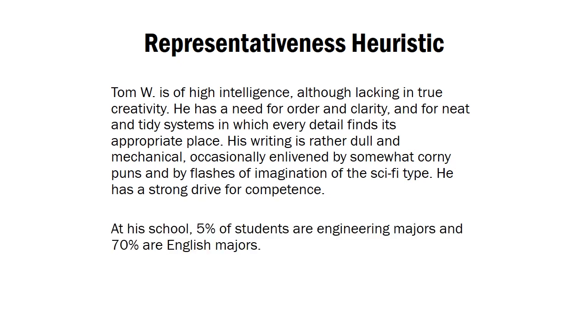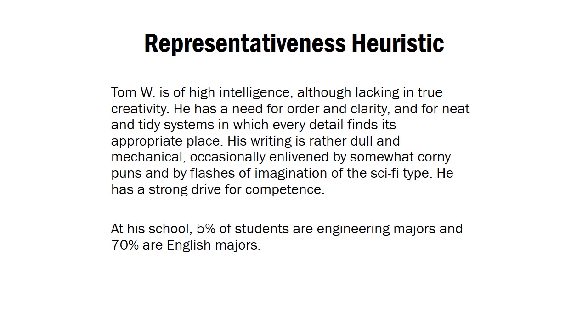But what if I told you also that at his school, only 5% of all students are engineering majors, and 70% are English majors? Now I ask you to judge the likelihood that Tom W. is an engineering major versus an English major.